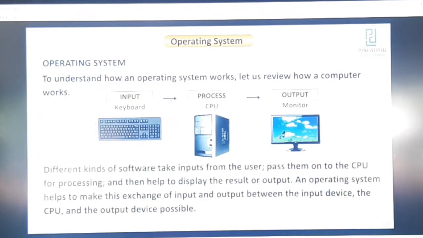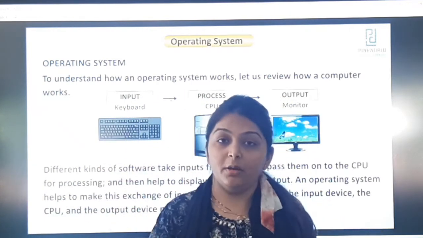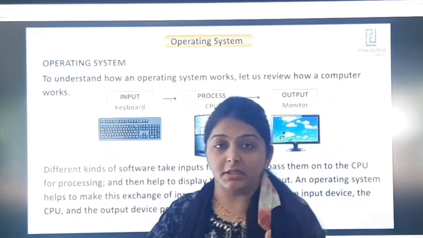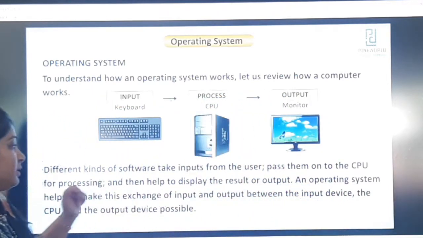Different kinds of software take inputs from the user, pass them on to the CPU for processing, and then help to display the result or output. An operating system helps to make this exchange of input and output between the input device, the CPU, and the output device possible. As I have earlier told you, with the help of a keyboard we give an input, then the CPU processes it, and then we get the result on the monitor. It is written the same.